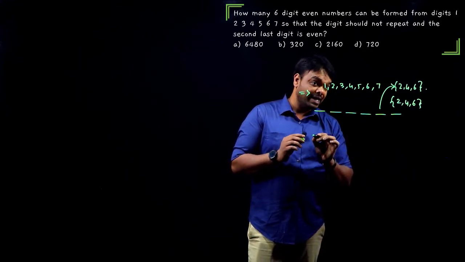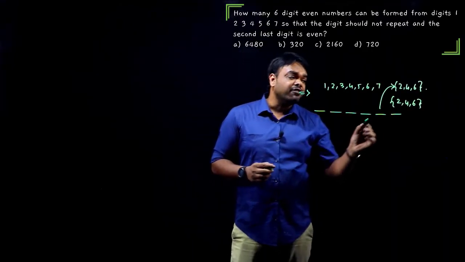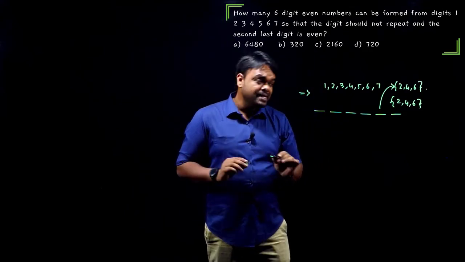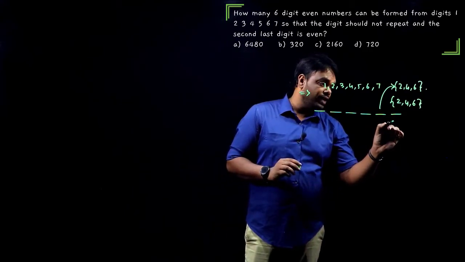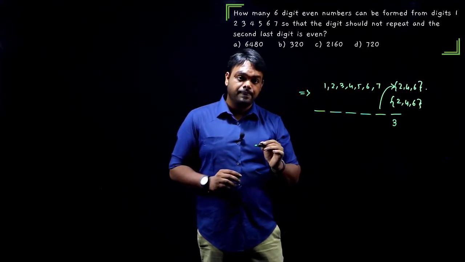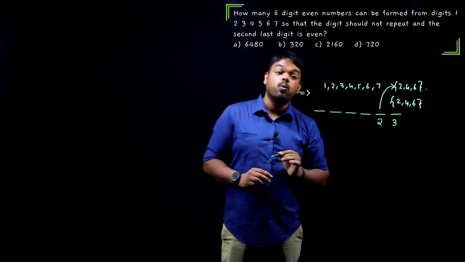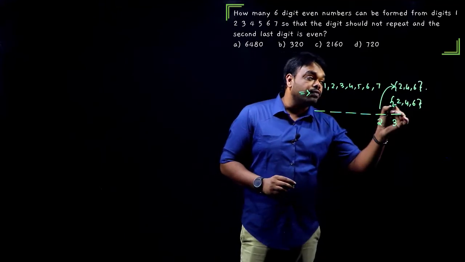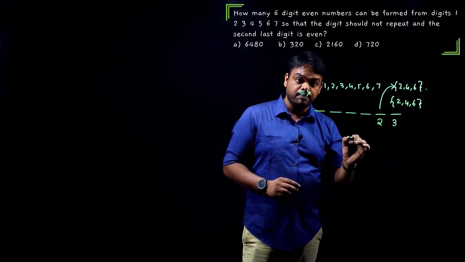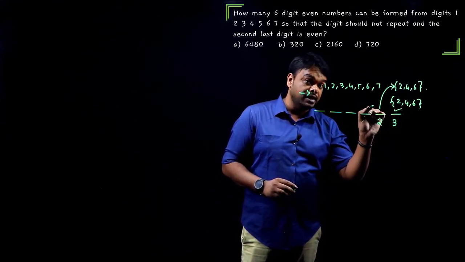Agree? I hope you are understanding this part. Now, you start from either here or here. It doesn't matter. You'll get the same answer. Suppose I start from here, I can fill it in 3 different ways. I can put a 2 or 4 or 6 there. But careful. Here, I can fill it in only 2 ways. Why? Since out of 3 digits, both the places will take the same 3 digits because they have to be even. So if I use 1 digit here, out of these 3, I cannot use that digit here.